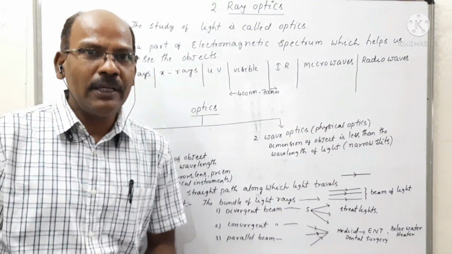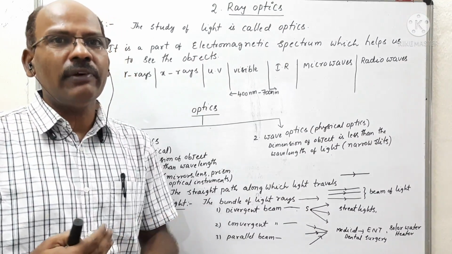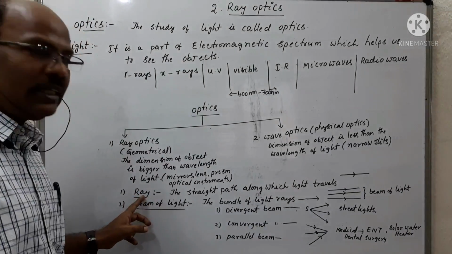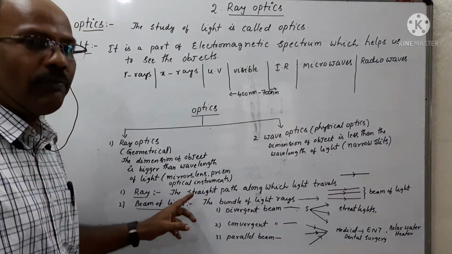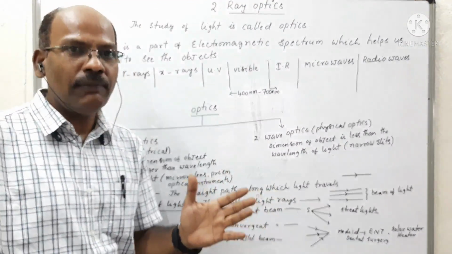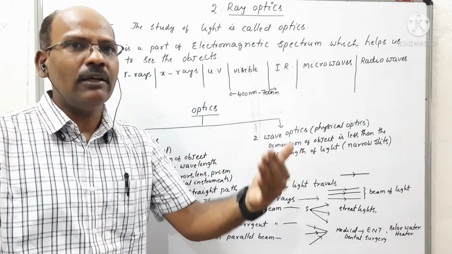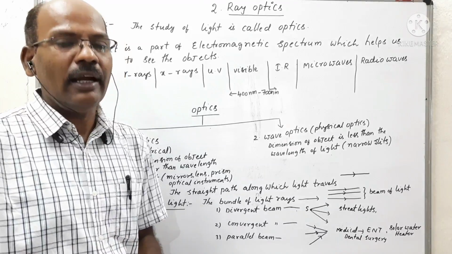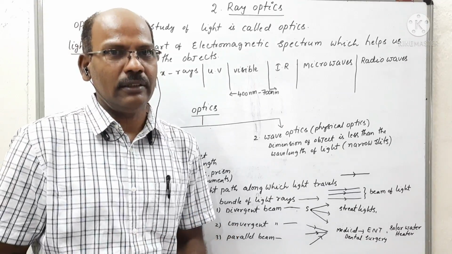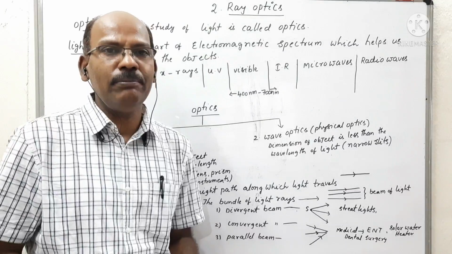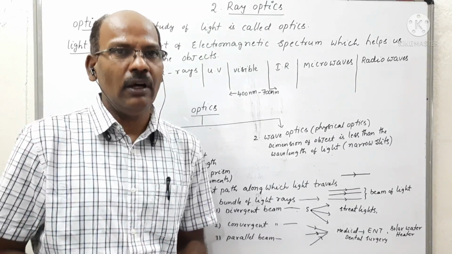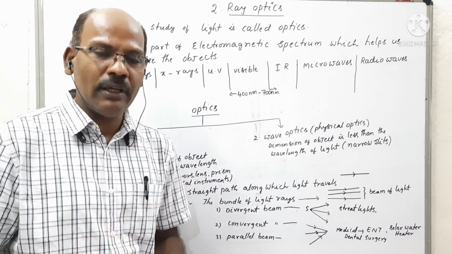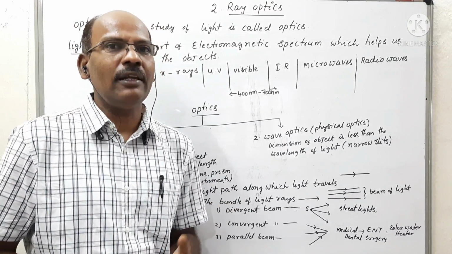Coming to the basic important terms which are frequently used in ray optics. The first one is what is a ray and what is a beam of light. What are the different types of beam of light? Later, we explain what is the phenomenon of reflection and the laws of reflection. Later, we explain what is a plane mirror, what is a spherical mirror, and how the light is reflected in both cases, plane mirror as well as spherical mirror.